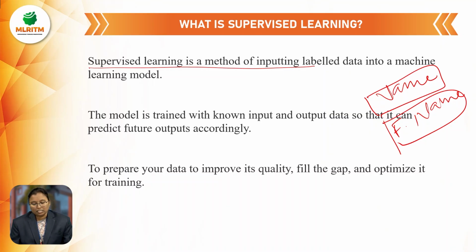And this model trains on known input. Known input means already we know the input and output data, so that it can predict future output accordingly. So we have to give the input. That input is also known input only. And next one is to prepare your data to improve quality, fill the gaps, and optimize it for training. Optimizing training is nothing but we have to give the proper input. Then only we will get the output. This is called supervised learning.